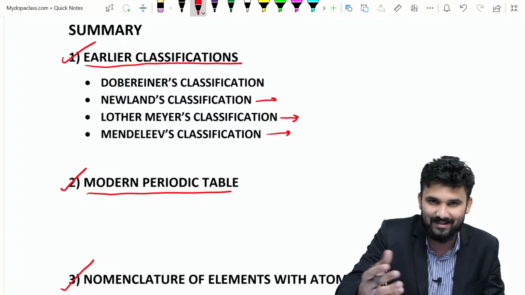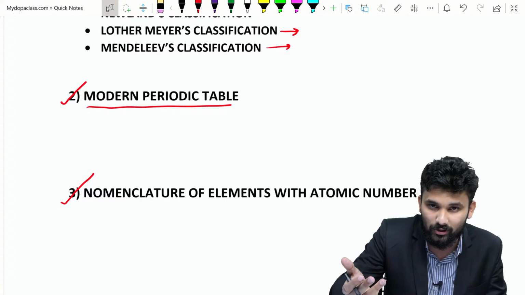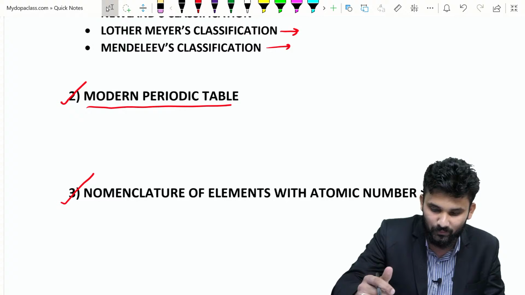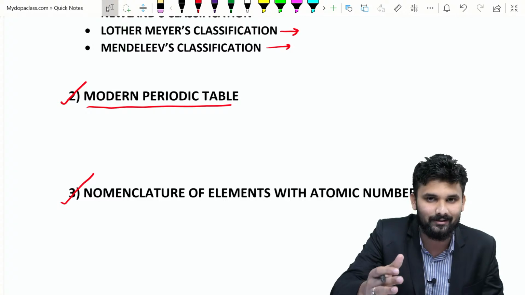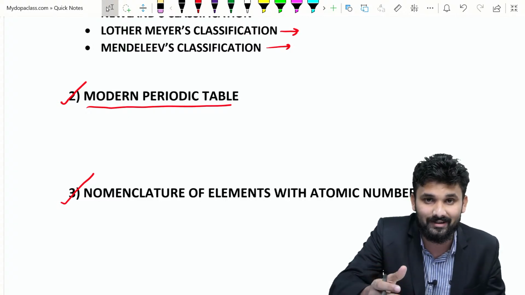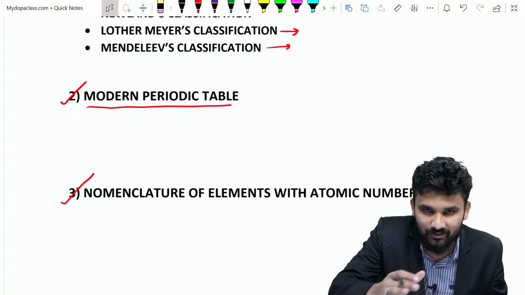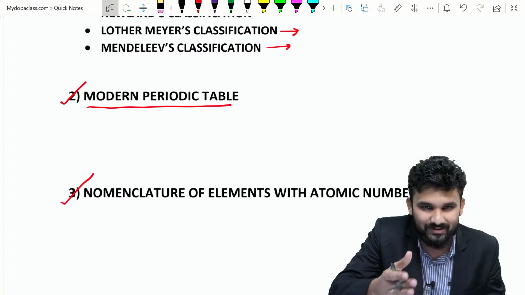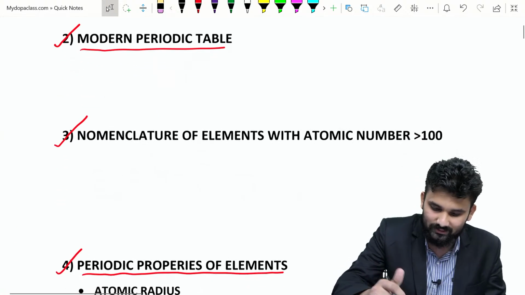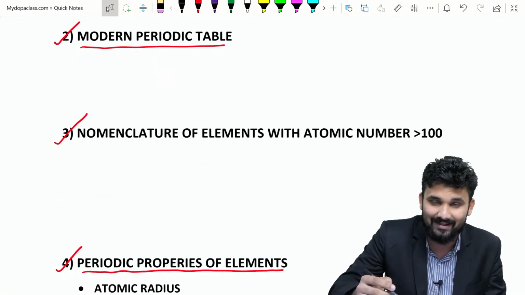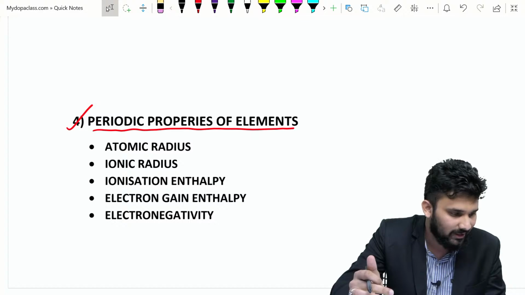Are you okay? Let's check with your notebook. The second part is the modern periodic table. In this topic we will discuss the groups, periods, blocks, etc. I think all of you know the periodic table very well. The modern periodic table contains 118 elements. First of all, study the periodic table very well, from the first element to 118, and study all the elements in the first group, second group, third, and so on up to group 18. The third part, nomenclature of elements with atomic number greater than 100, is also very important. And the fourth one is periodic properties of elements.